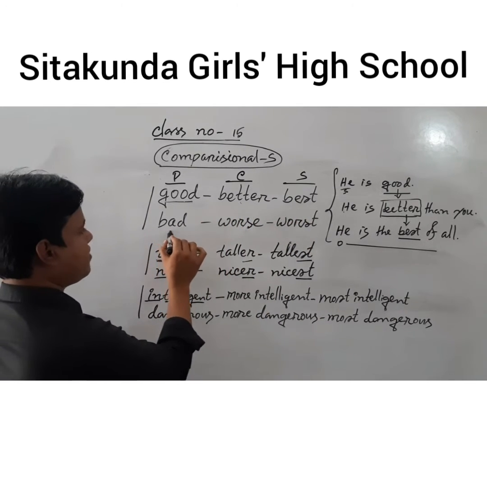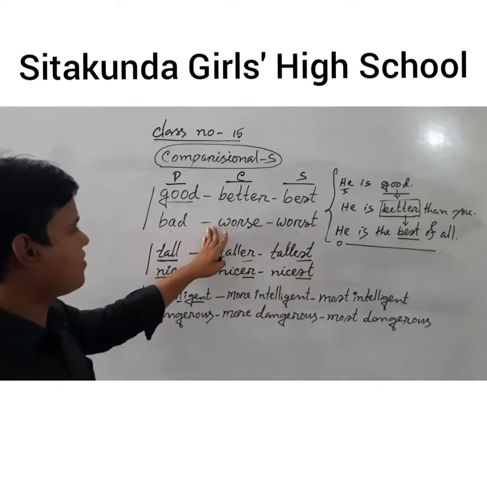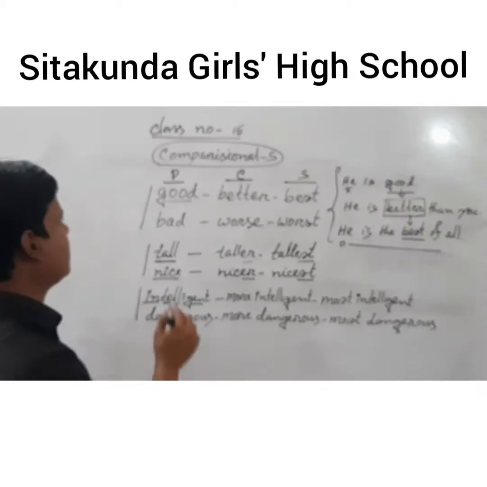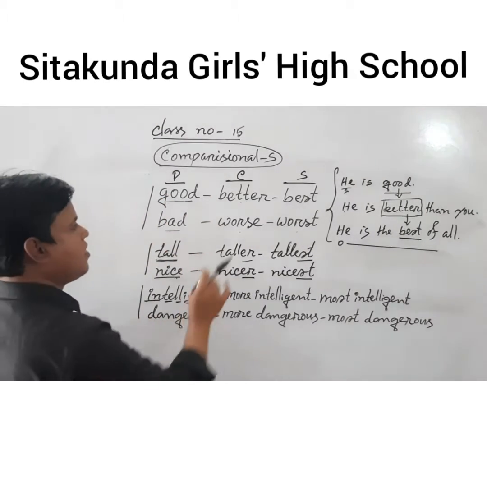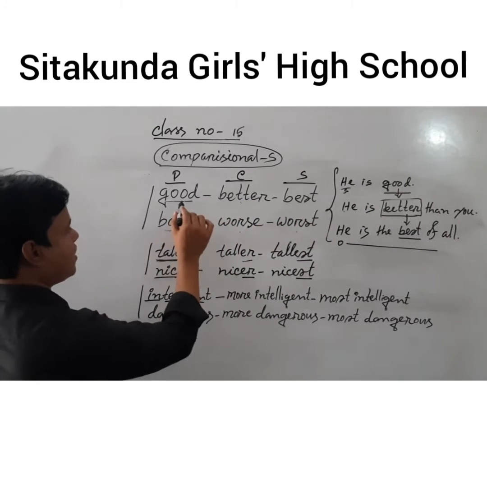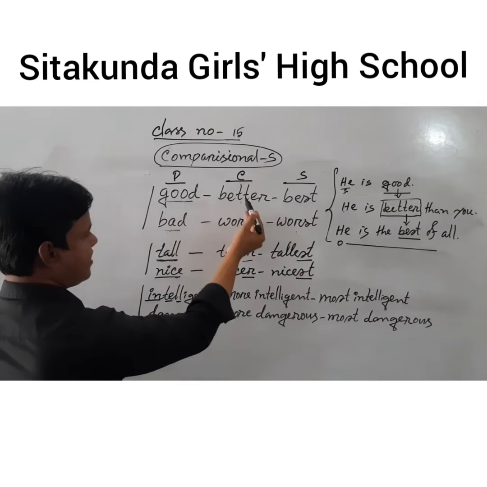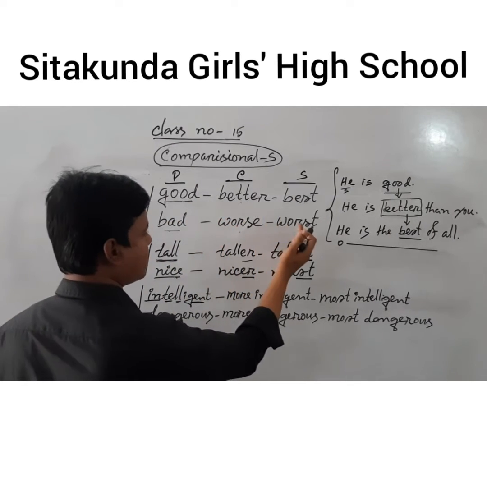Bad, worse, worst. These two adjectives have fixed forms of comparative and superlative: good, better, best; bad, worse, worst.